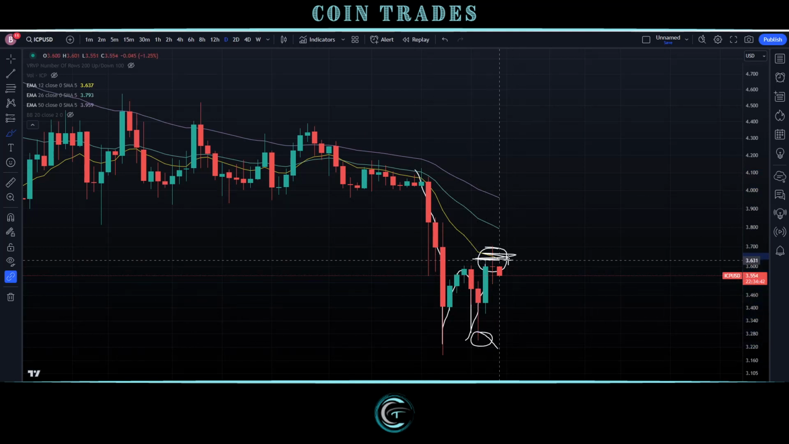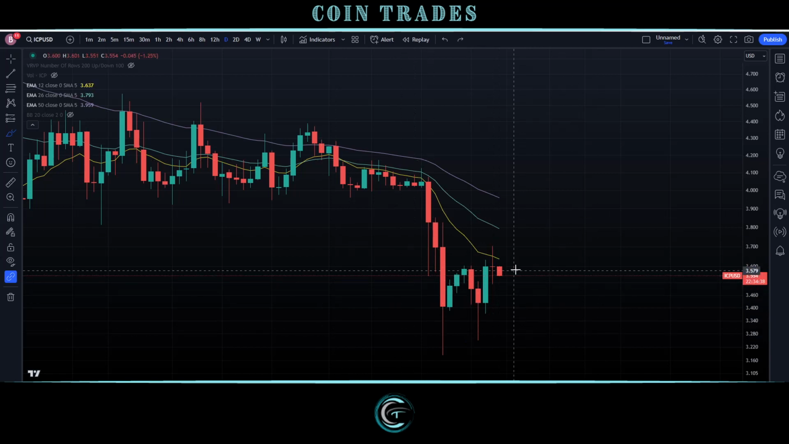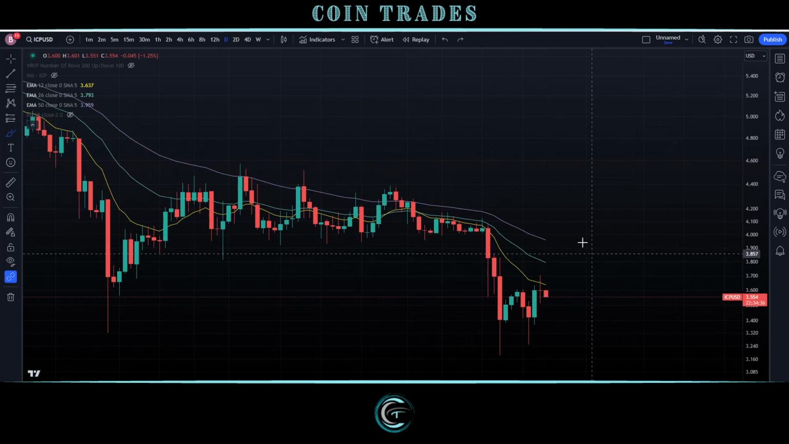But with a little bit of this rejection, if we don't actually get over that, it's going to be not so good for a lot of the rest of the cryptos right now, and specifically want to start talking about this ICP chart and what we can expect for some of the future and some of the time frames coming up here, short and long.